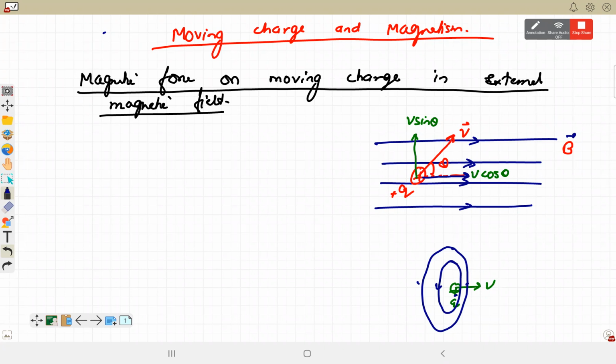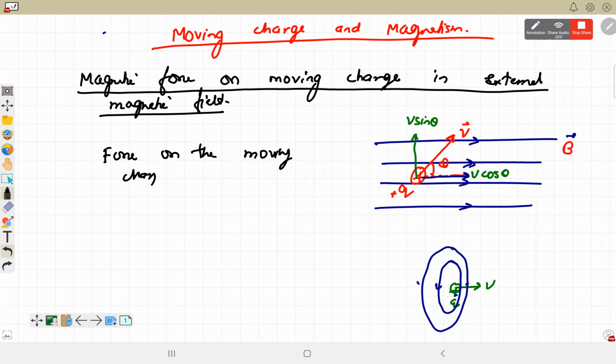Everyone understood this? That the force acting in the direction of the external magnetic field will be because of the v sin theta velocity.